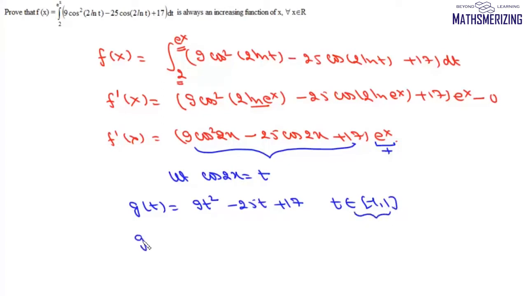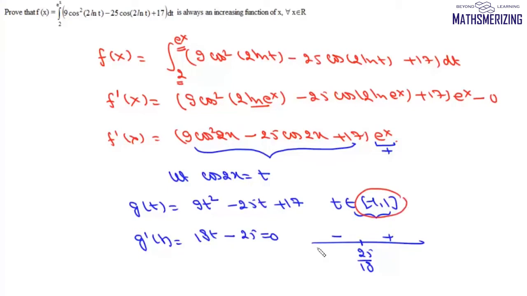Now if we find g dash t, it will be 18t minus 25, and if we put it equals to 0, we'll get this number as 25 by 18. Now rightmost is plus and this is minus. Now in this interval between minus 1 and plus 1, we get a negative sign.